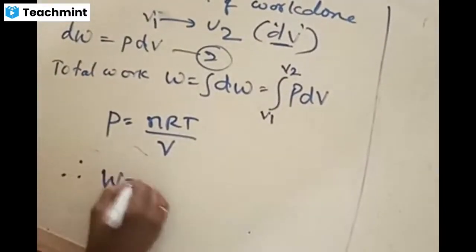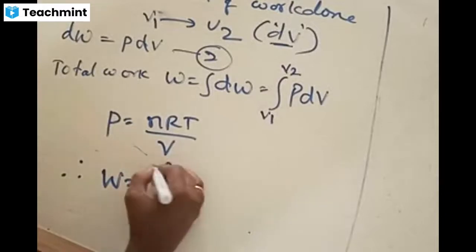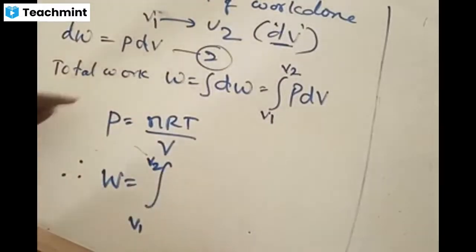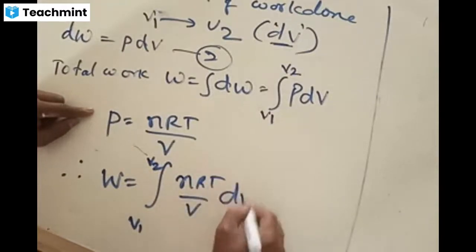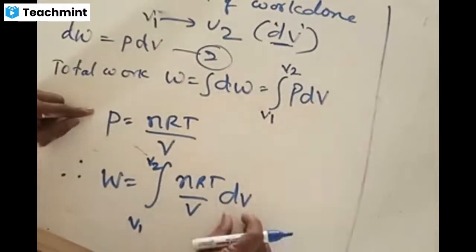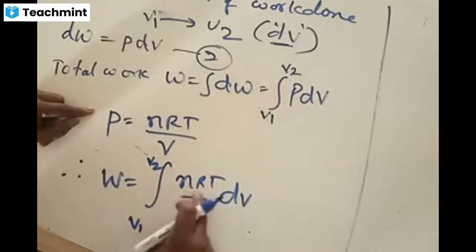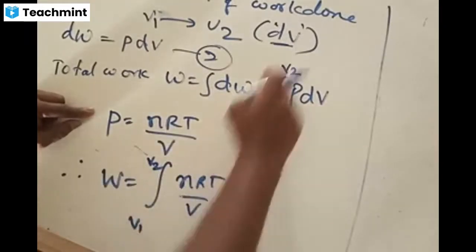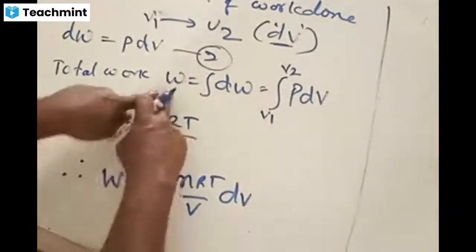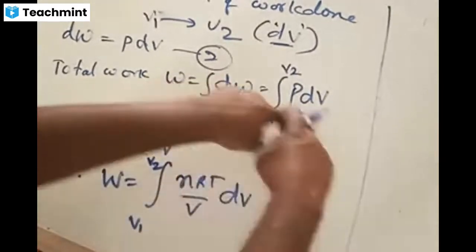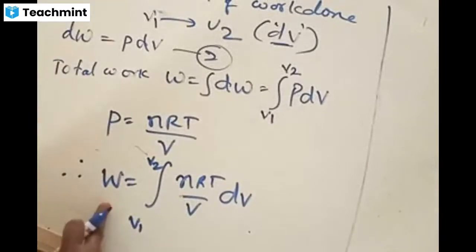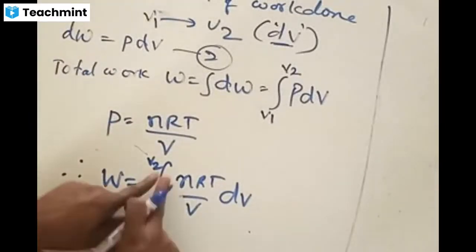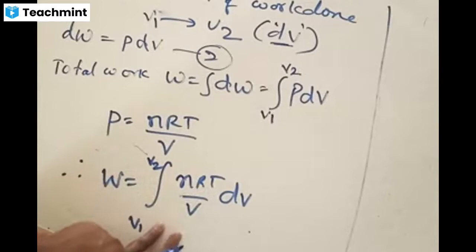Therefore, total work done is equal to the integration from V1 to V2. In place of P, you can say nRT by V times dV. This dV is as it is. In place of P, replaced by nRT by V, V1 to V2. This is the total amount of work done. Total work done is the integration of dW. dW is PdV. Therefore, integration of PdV gives the total amount of work done in an isothermal process, given by the integration from V1 to V2 of nRT by V times dV.